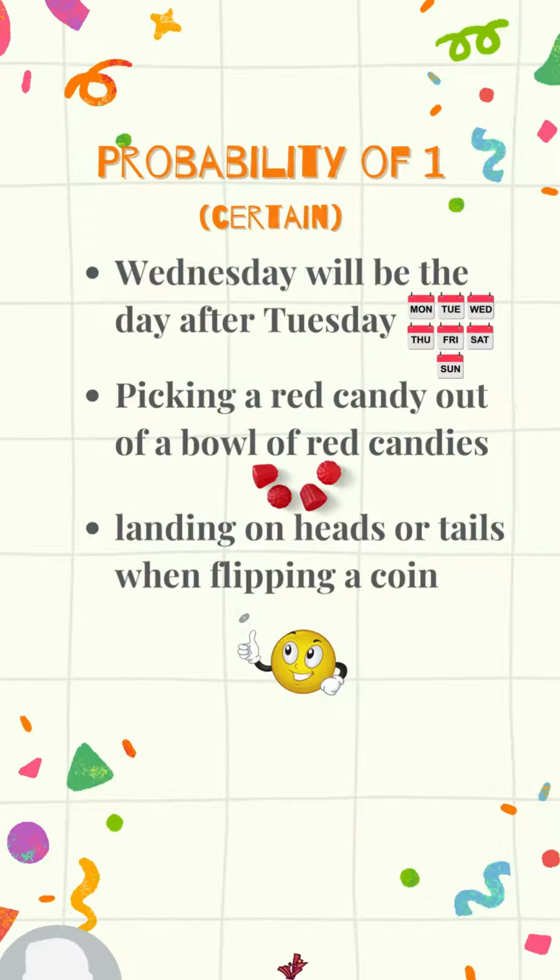And the last example is landing on heads or tails when flipping a coin. When you flip a coin, it's either going to land on heads or tails. Those are your only two options. So that's certain to happen.